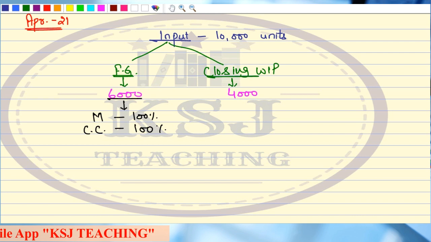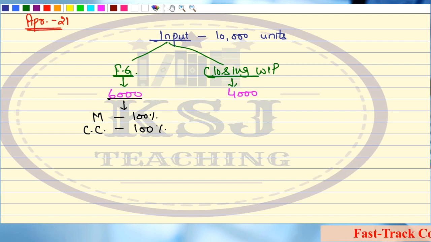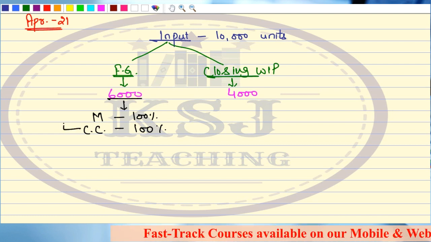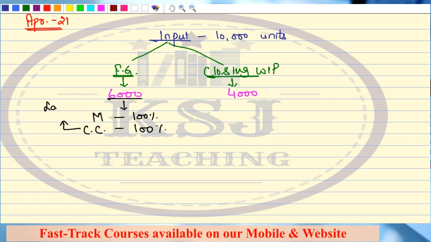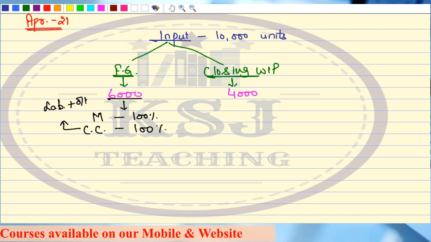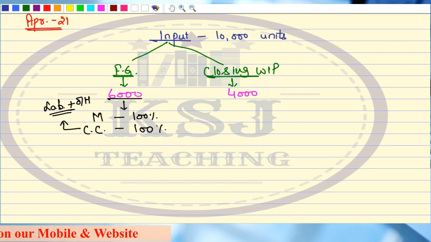Any doubts? This is what we have discussed, that on the part of finished goods, which is my 6,000 units, the whole of the material cost has been incurred and the whole of the conversion cost has been incurred. Conversion cost means labor plus overheads, right? Any doubts up till this point? Now, what about this closing WIP, sir?